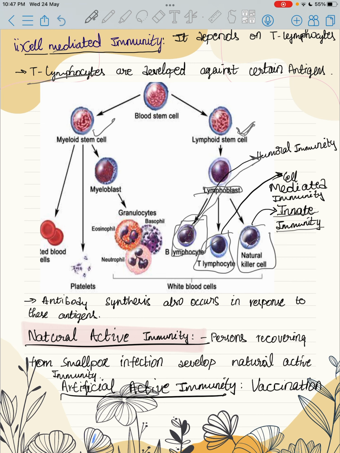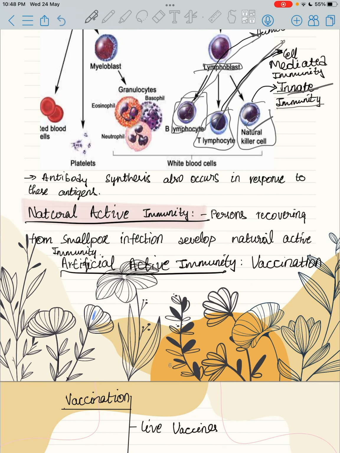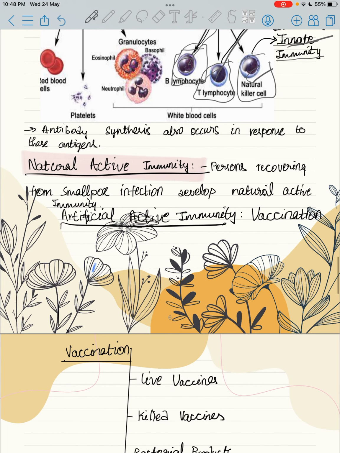And T lymphocytes are responsible for cell mediated immunity. We also saw in innate immunity that natural killer cells are non-specific cells that are responsible for the innate immune response.